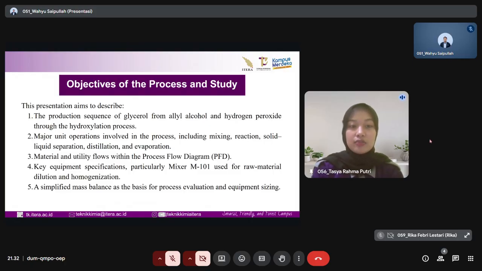Material and utility flows with the process flow diagram or PFD. 4. Key equipment specification, particularly the mixer used for raw material dilution and homogenization. 5. A simplified mass balance as the basis for process evaluation and equipment sizing.